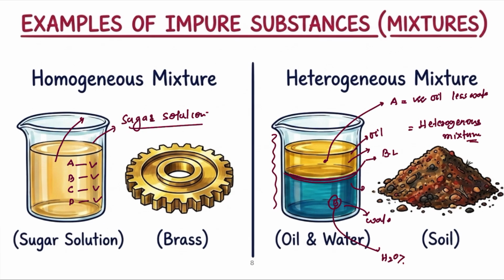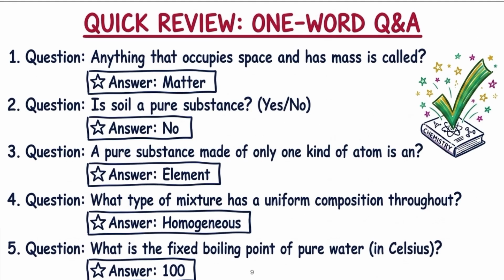Based on today's discussion, we have some one-word question answers, so we will go through them. Now, first question: anything that occupies space and has mass is called matter. Now, question number 2: is soil a pure substance? Answer is no, because it has non-uniform composition. Now, question number 3: a pure substance made up of only one kind of atom is known as what?